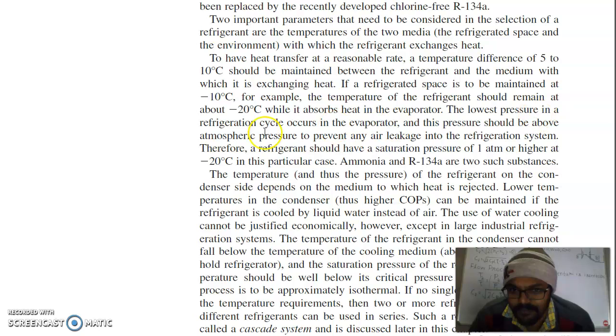The lowest pressure in a refrigeration cycle occurs in the evaporator, and this pressure should be above atmospheric pressure to prevent any air leakage into the refrigeration system. Therefore, a refrigerant should have a saturation pressure of 1 atmosphere or higher at minus 20 degrees Celsius. In this particular case, ammonia and R134a are two such substances.